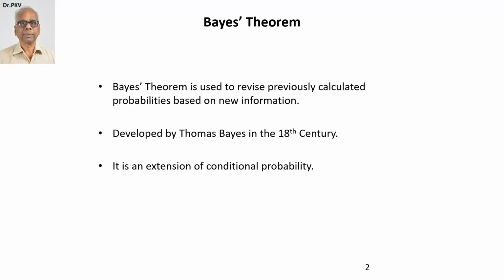The famous mathematician Bayes developed what's called an inverse probability rule, which updates the previously calculated probability based on additional information available. It was developed in the 18th century. It is an extension of conditional probability. It has a very powerful message for decision making.